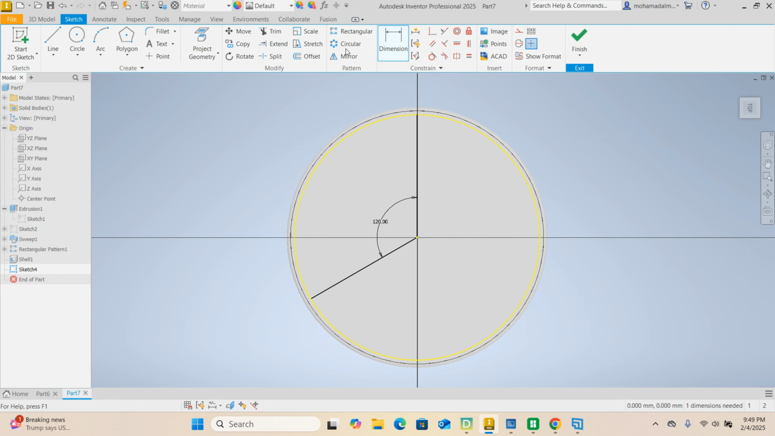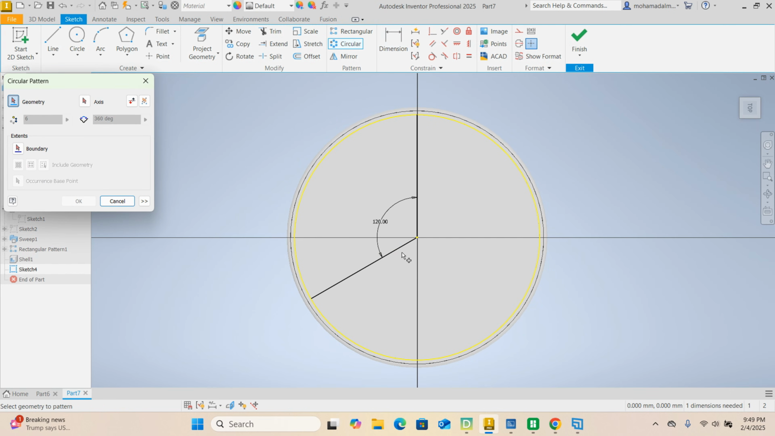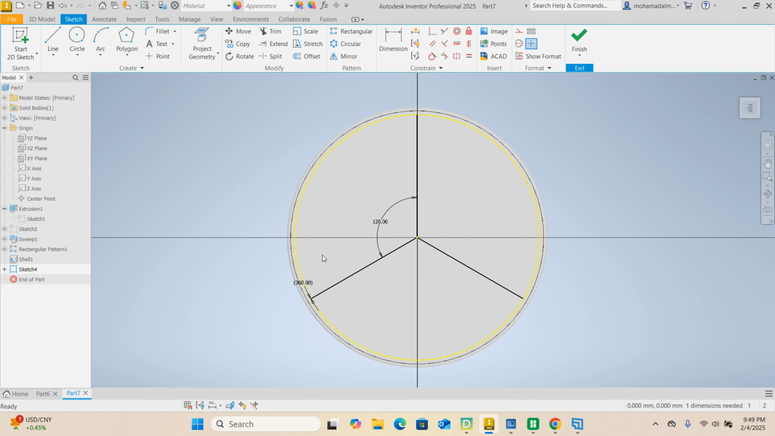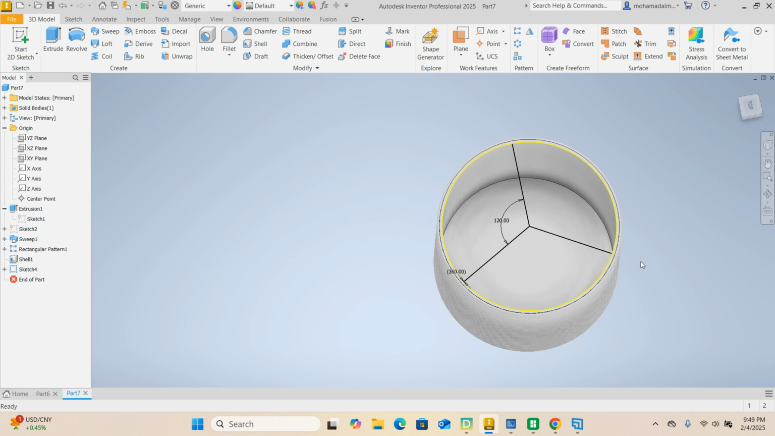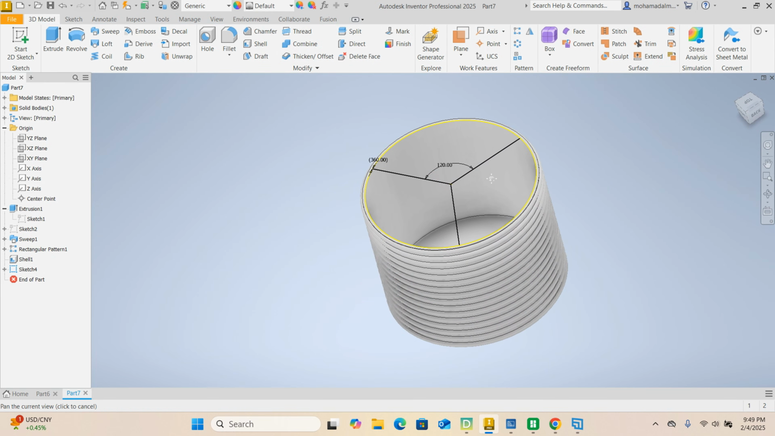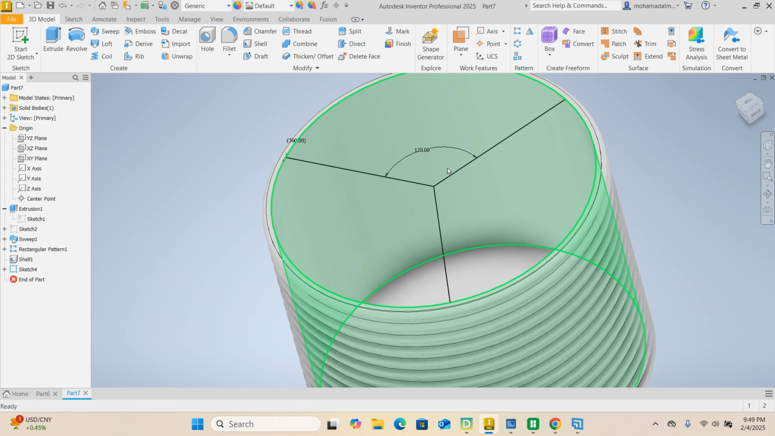Now let's go ahead and apply a circular pattern. Select this guy. The axis of rotation is going to be this guy. How many do we do? Let's do 3. Excellent. Finish your sketch.